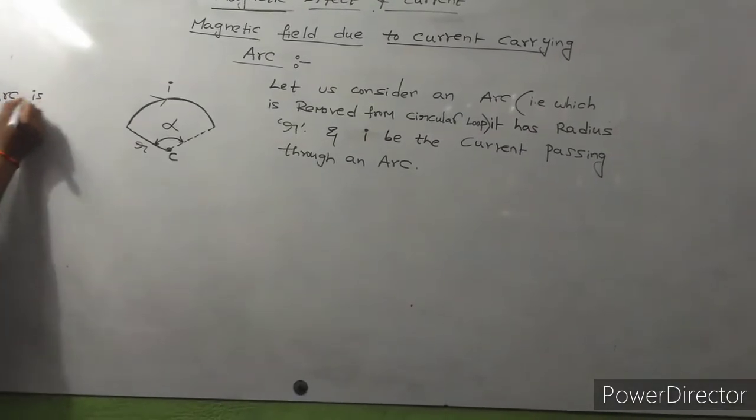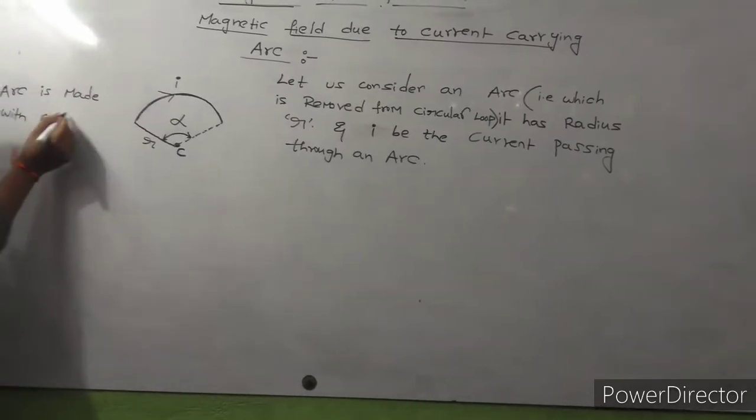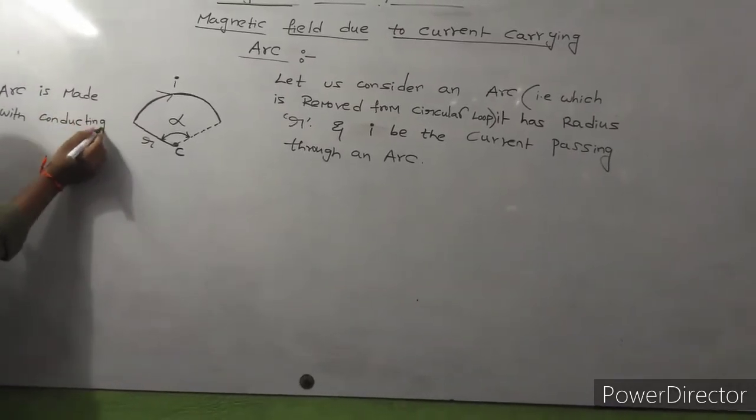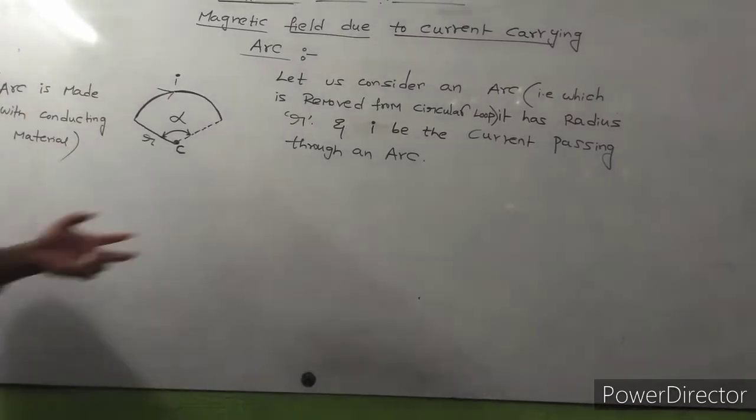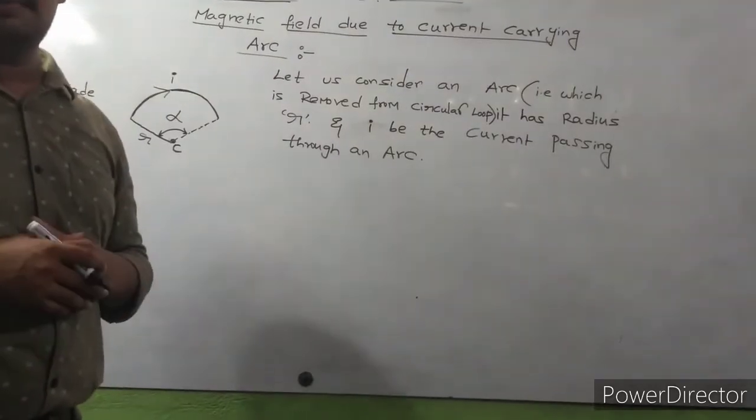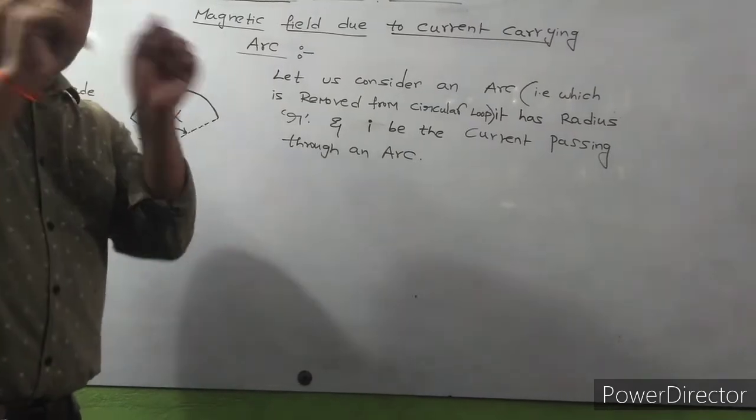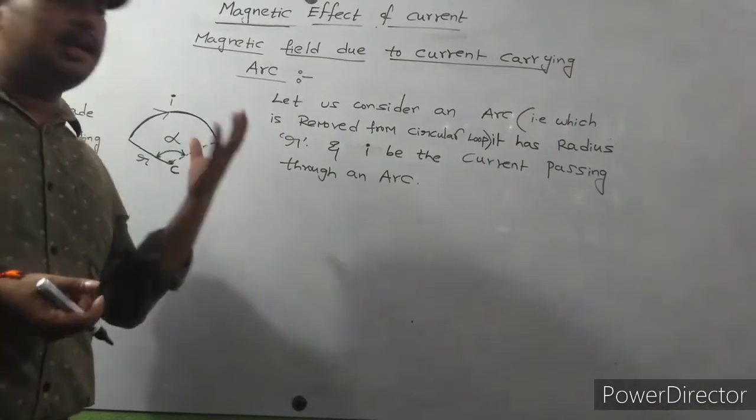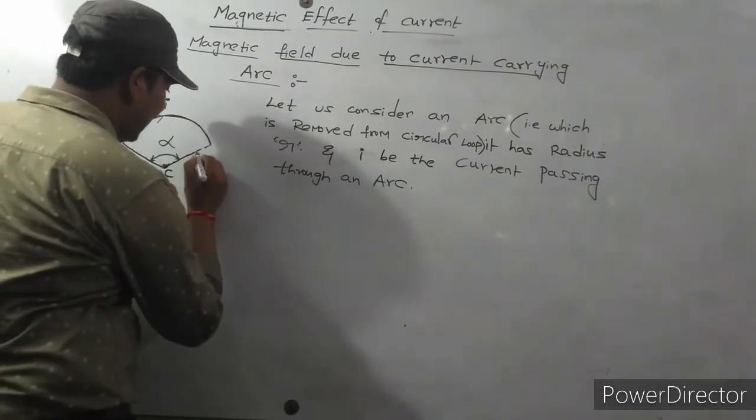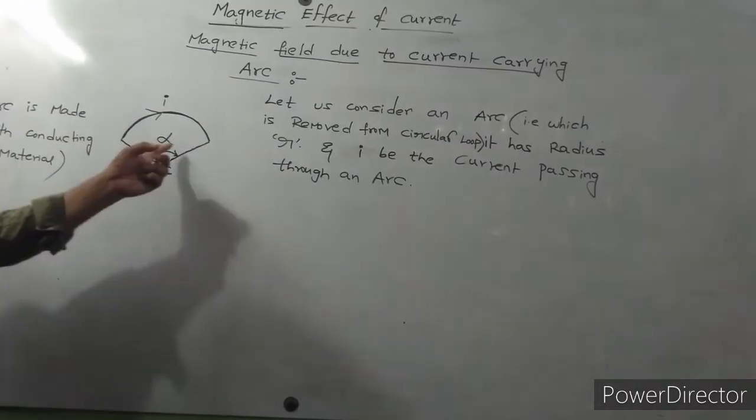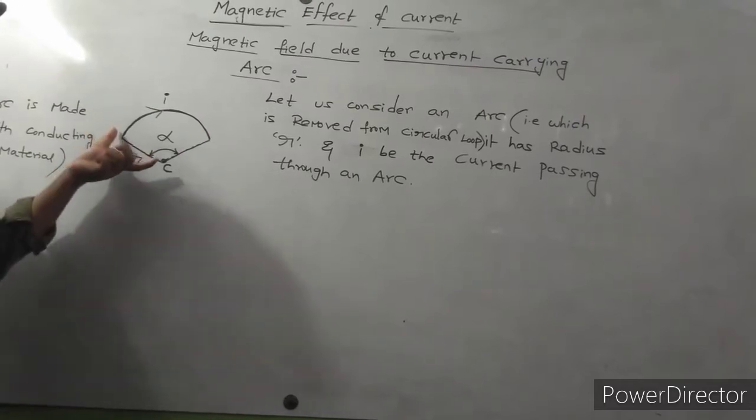This arc is made with copper or it may be aluminum, so a conducting material, taken from a part of the circle. Whenever some part is taken from the circle, it gives us an arc. The arc makes some angle at the center. This is the center C, and that angle is alpha. I be the current passing through this arc, R be the radius.